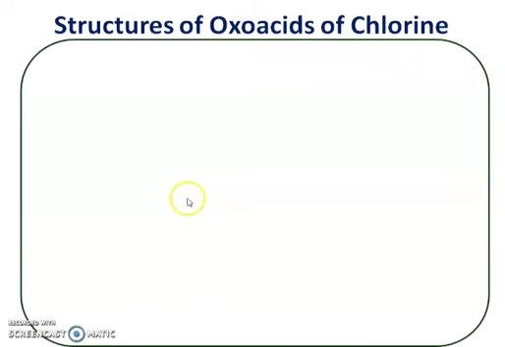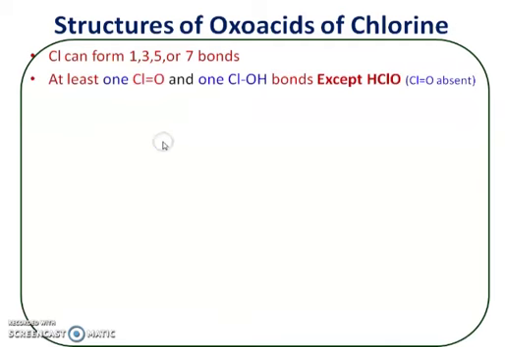Then the structures of oxyacids of chlorine. Important points are, chlorine can form 1, 3, 5 or 7 bonds. Another important point is, there must be at least one chlorine-oxygen double bond and one chlorine-OH single bond in oxoacids of chlorine. There is one exception.